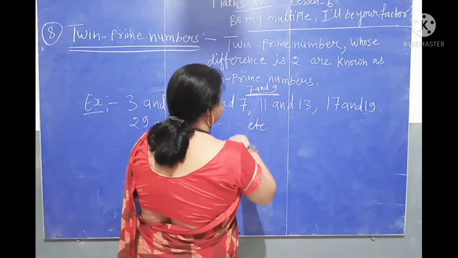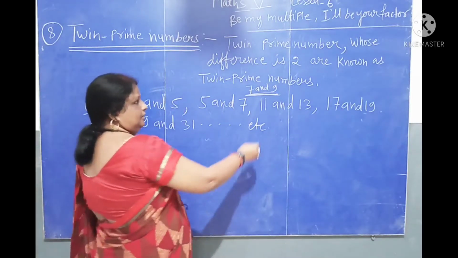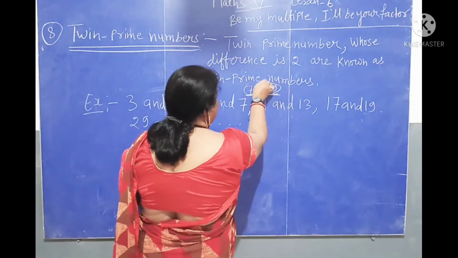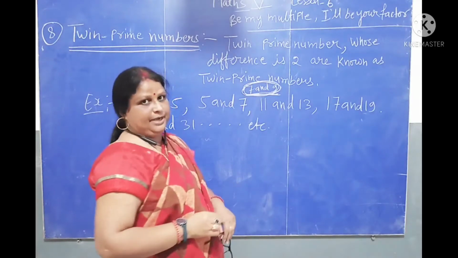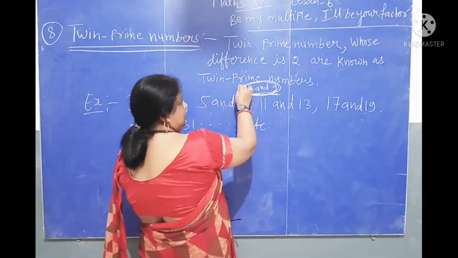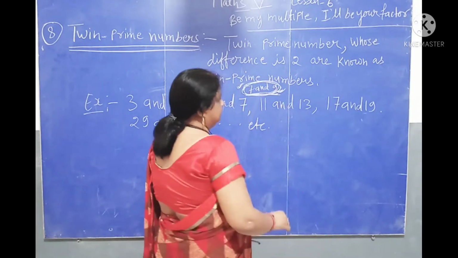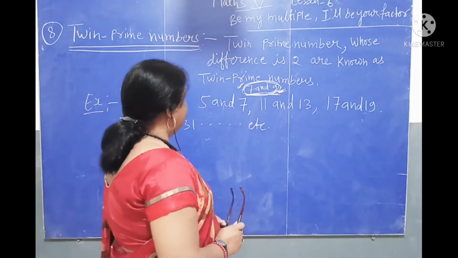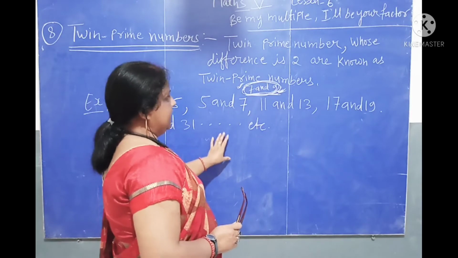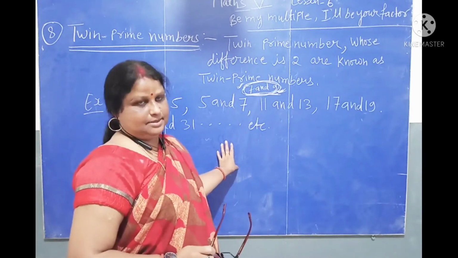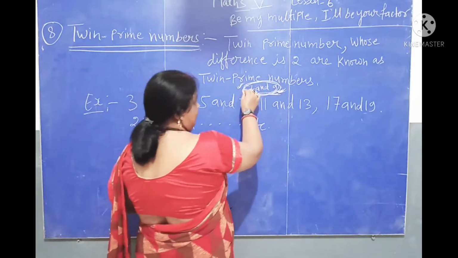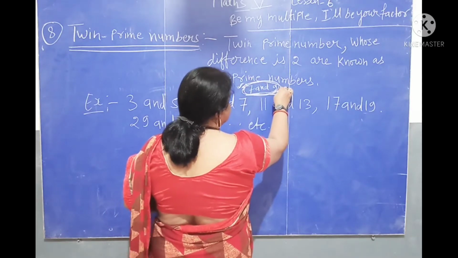This pair is missing because 7 and 9 are not twin primes, because 7 is a prime number and 9 is a composite number. To be twin prime numbers, both numbers must be prime numbers. But here 7 is a prime number, and 9 is a composite number.